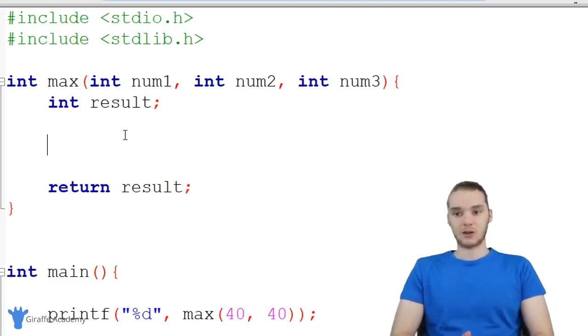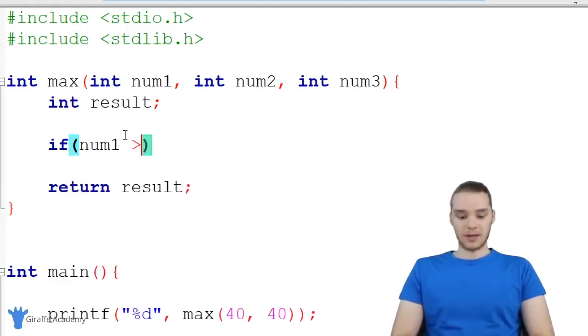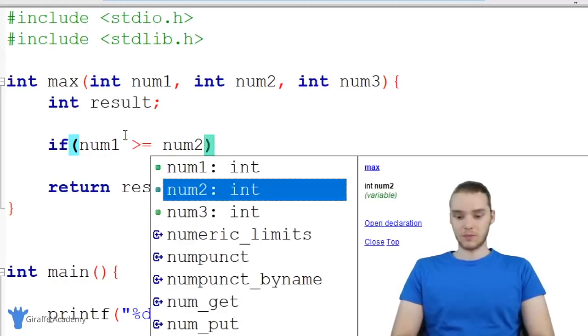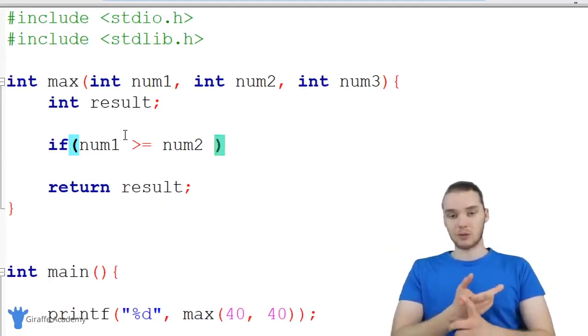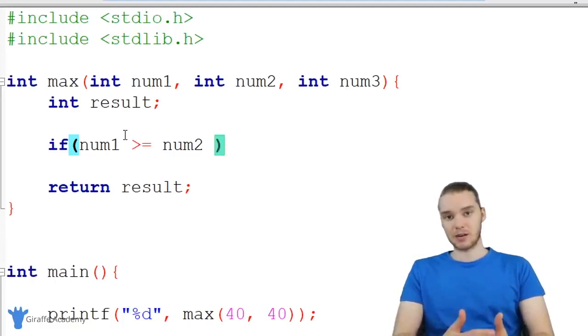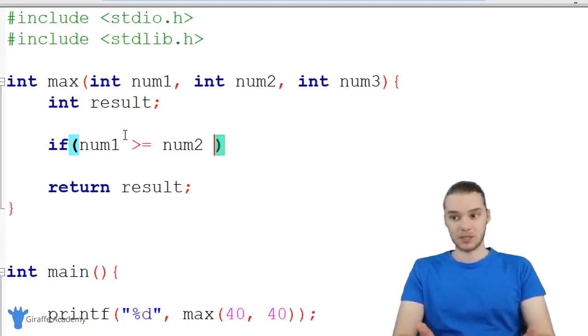So I'm going to show you guys how to do this, and we're actually going to be introducing a couple more concepts for if statements. So I'm just going to say if, and I want to check a condition. So I basically want to see if num1 is greater than or equal to num2 and num3. So down here I can say num1 is greater than or equal to num2. And now I also want to check to see if num1 is greater than or equal to num3. Because if num1 is greater than or equal to num2 and it's greater than or equal to num3, we know num1 is the biggest. So I can use this special signal here.